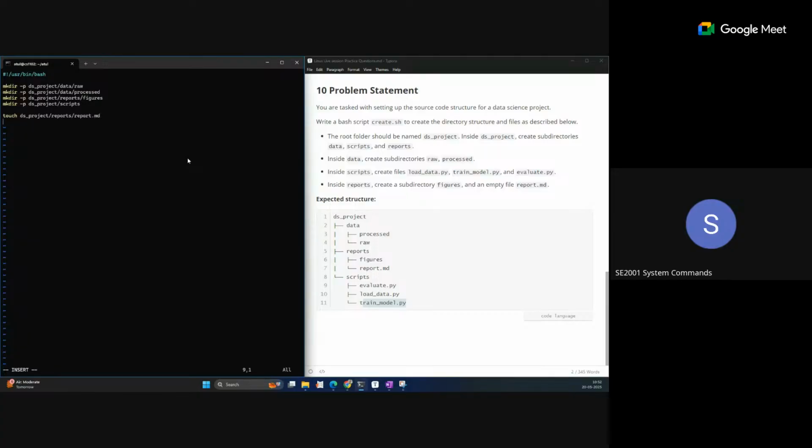Okay, so the same type of line we need to write: touch ds_project slash scripts slash evaluate.py. Let me copy this.